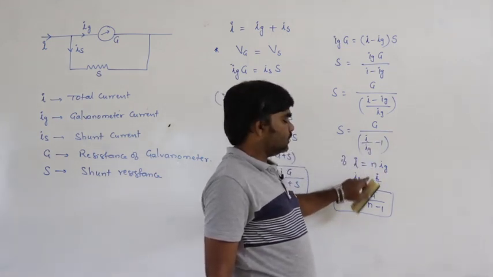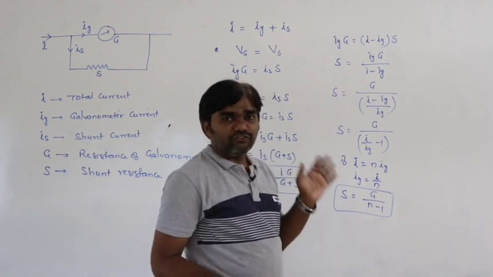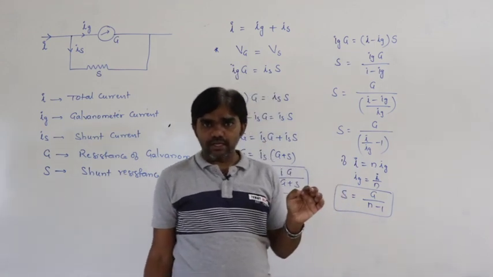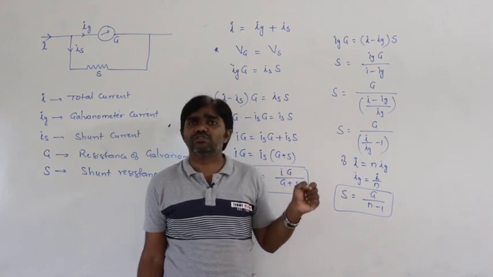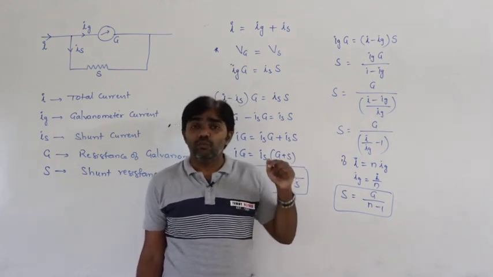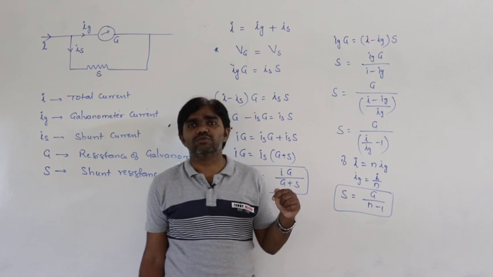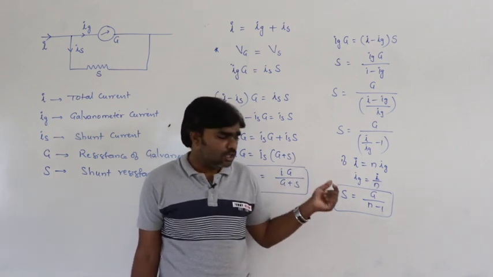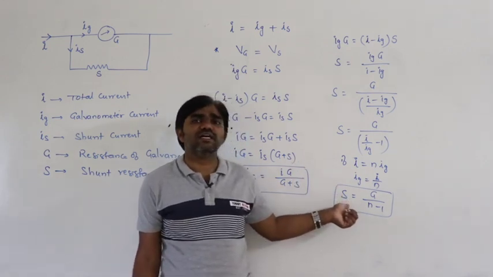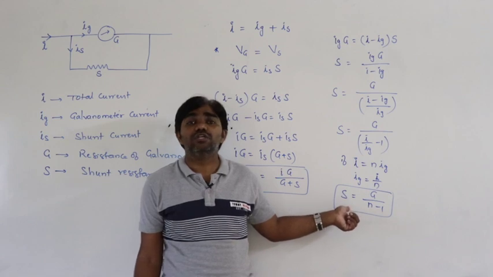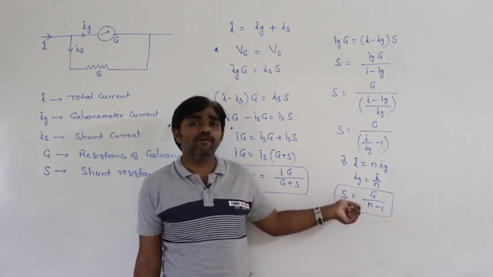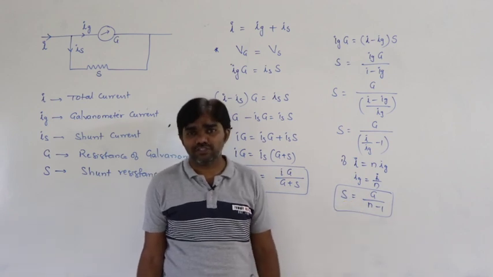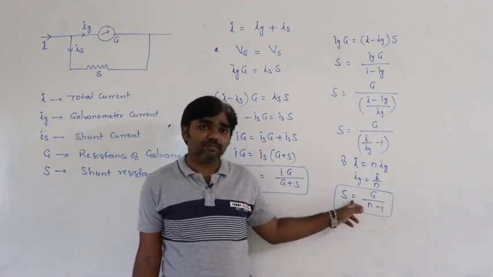That means, if 1 by nth of the total current I passes through the galvanometer, how much amount of shunt resistance is connected? This is the formula, and this is the principle of shunt.